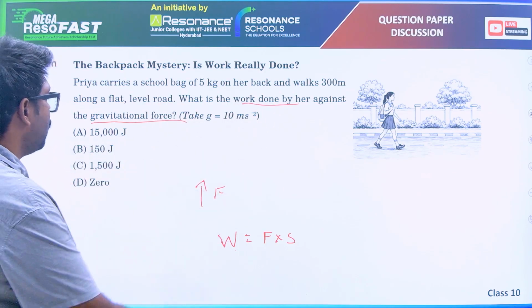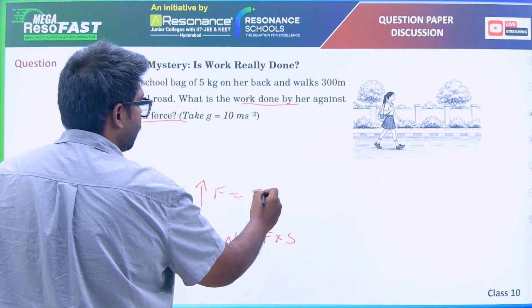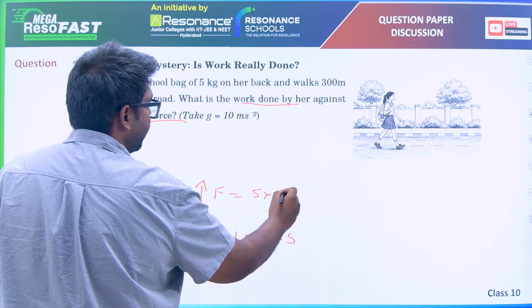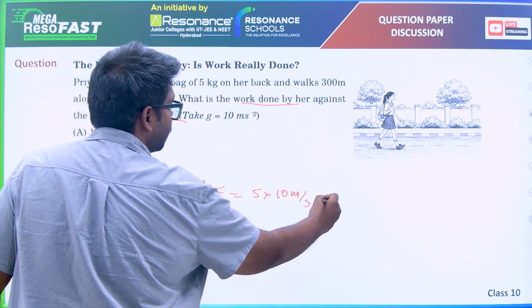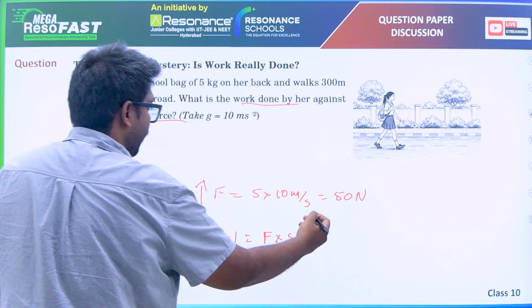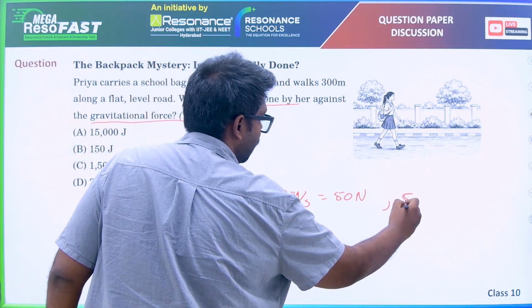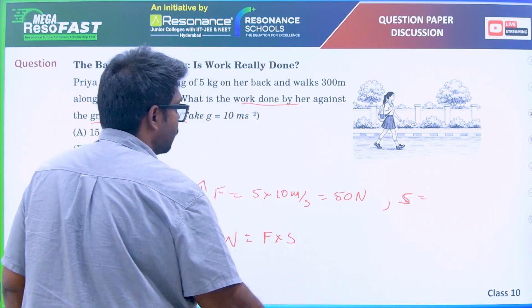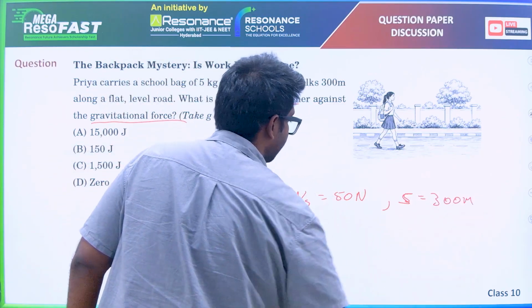Force is how much? Force is the weight of the bag, which is 5 kg into g, 10 meters per second squared. That is 50 newtons. And displacement is 300 meters.